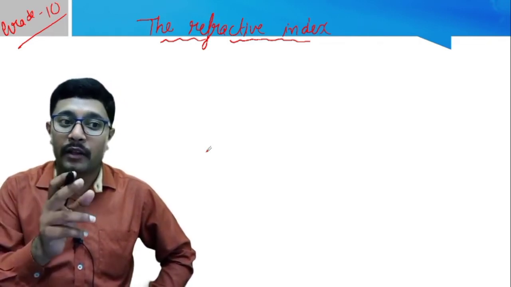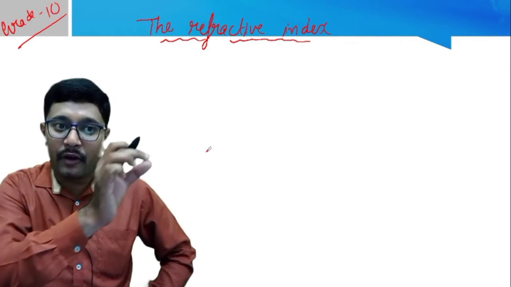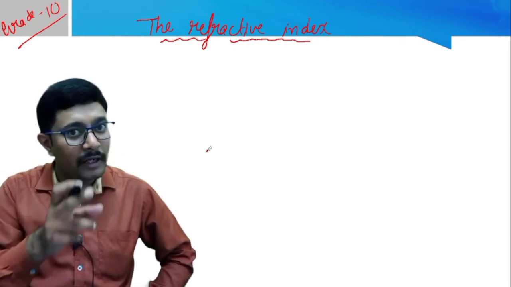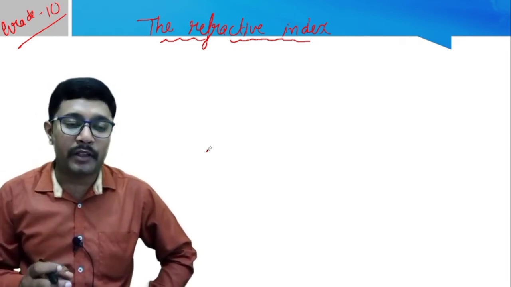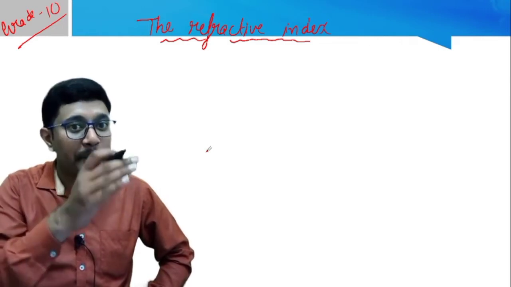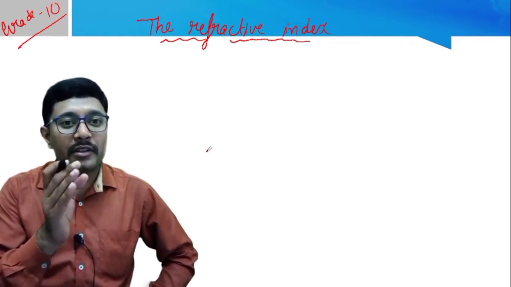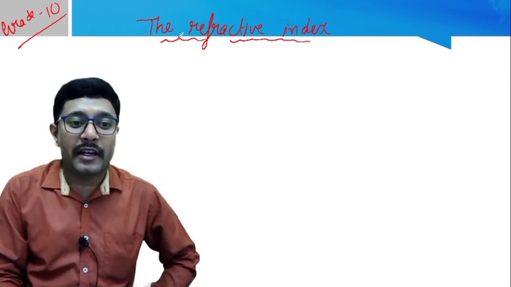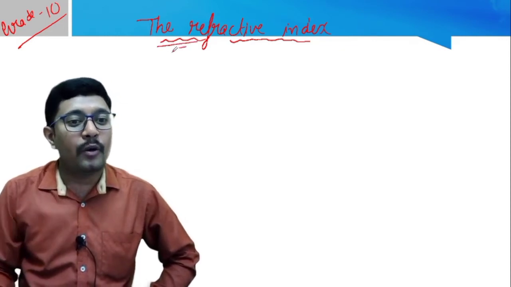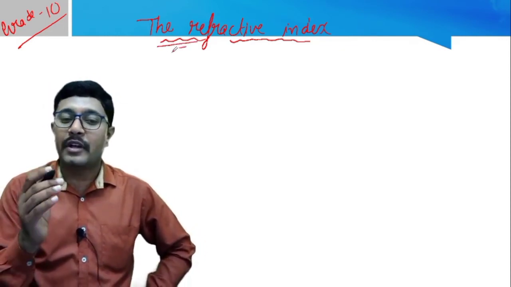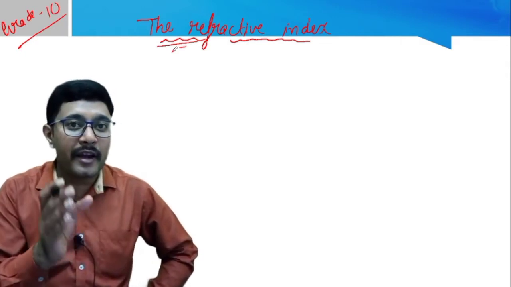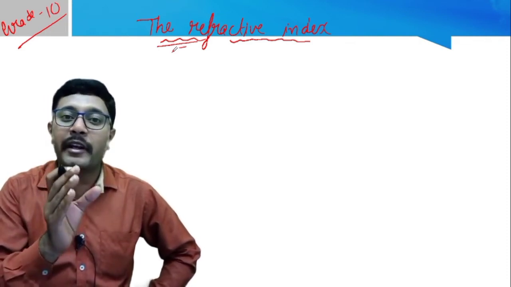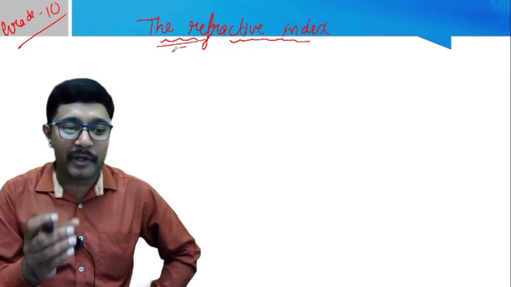But when the light falls at the interface of two media obliquely, only then will it bend. But what will be the extent of this bending of the light ray? Based on this extent of bending, we use the term refractive index. So what do we mean by refractive index? The refractive index gives the extent of bending of the light ray when it passes from one medium to another medium, correct?